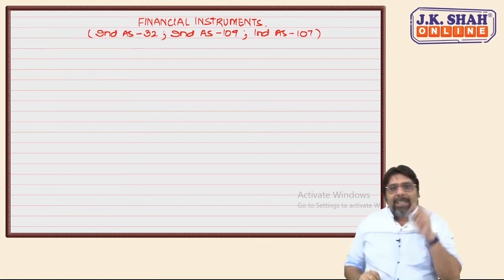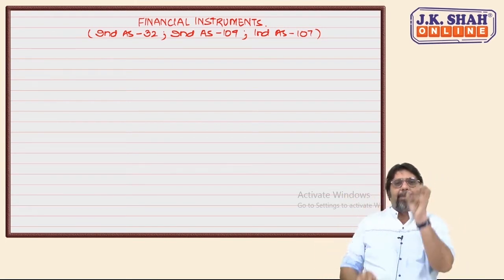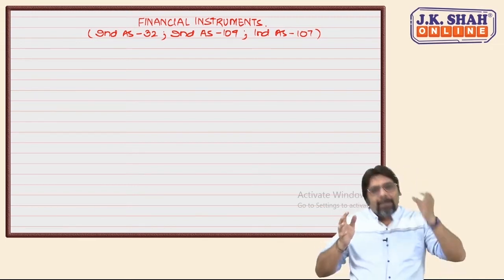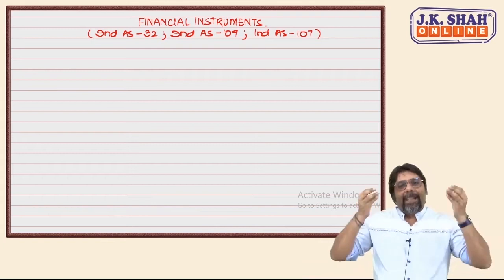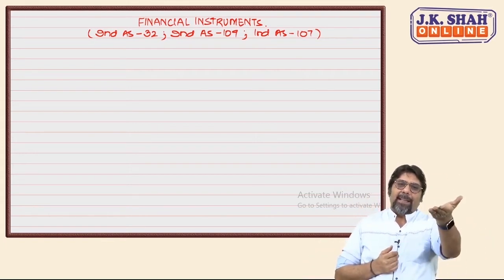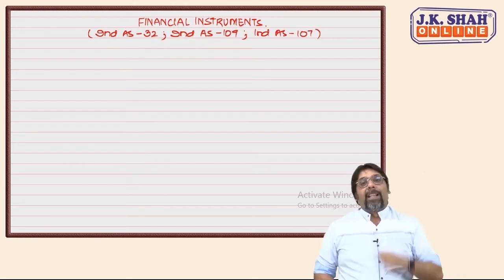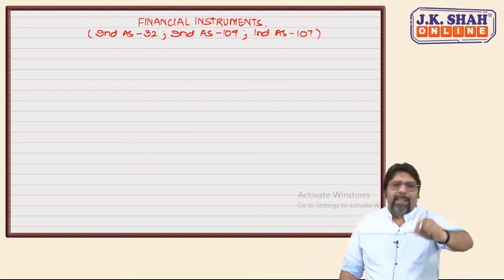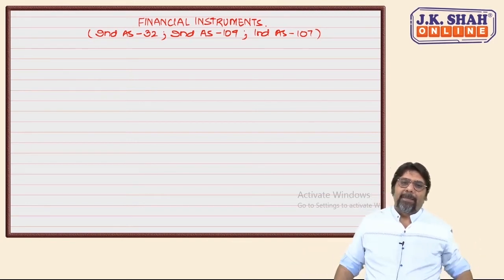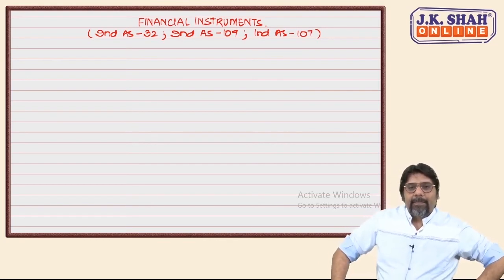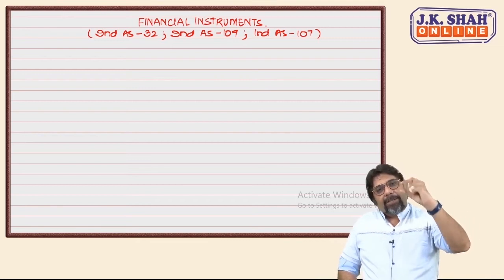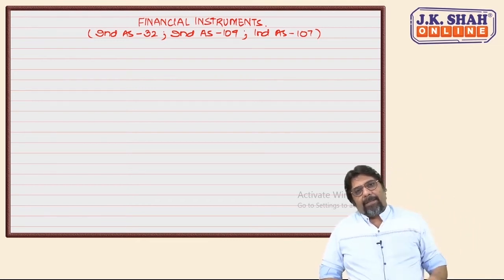No. That means I decide that out of 100 rupees profit, 20 rupees I want to pay as dividend. I don't say 10% dividend I want to pay. I say 20 rupees I want to pay as dividend. Then I calculate DPS, dividend per share. Correct, incorrect, chatted? Yes or no. Then we say it is a percentage. In books we study percentage, but in reality, dividend is calculated from profit. Yes, sir.